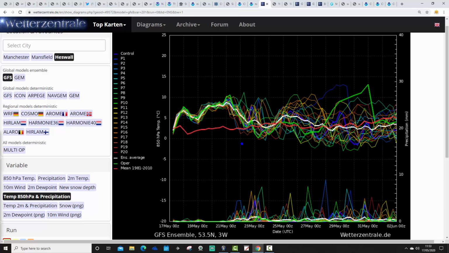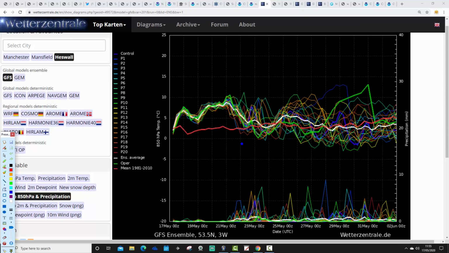Precipitation-wise, we see that there's plenty of dry weather coming up over the next few days, and then it just gradually gets more unsettled, really, as we move on into the closing days of May and the beginning of June. More precipitation spikes are appearing, so it's gradually beginning to turn more unsettled then. But certainly for the next 5-6 days, there's going to be plenty of dry weather to enjoy